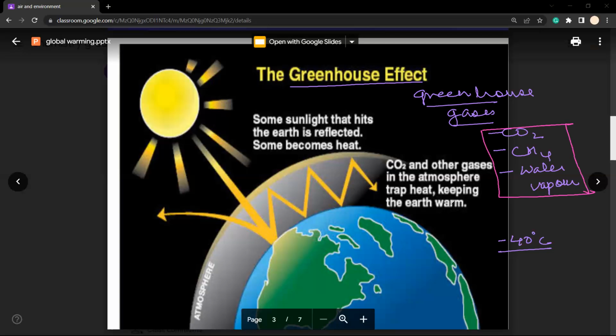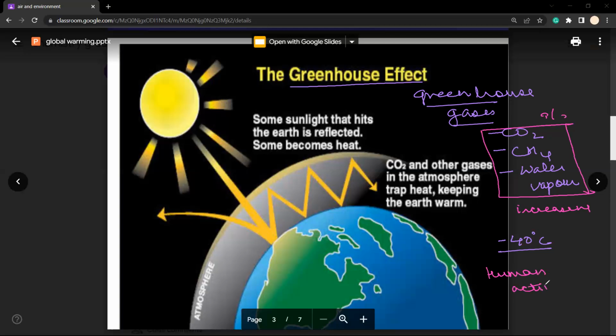Now, what is the problem basically? Okay, fine, heat trap हो रही है, earth की surface का temperature maintain हो रहा है, then what is the problem? Actually, the percentage of these gases, carbon dioxide, methane, water vapors, is now increasing. It's increasing because of certain human activities, right?